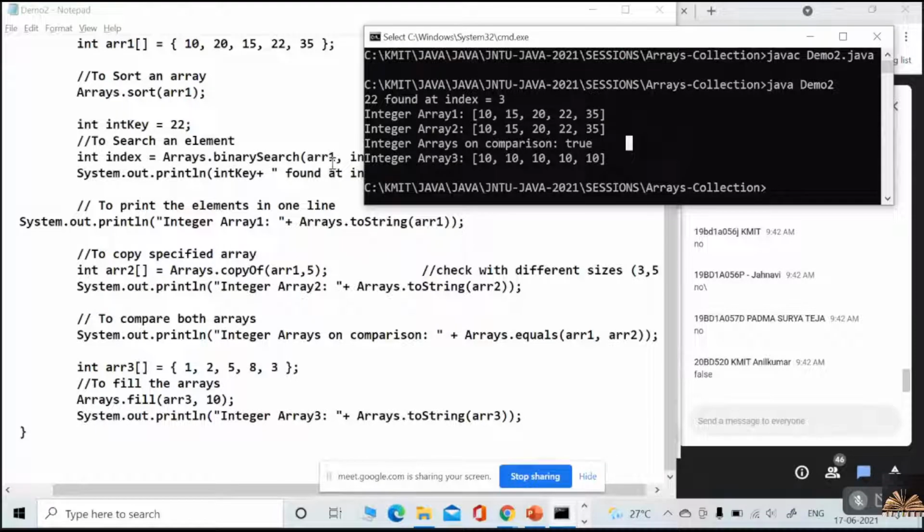First one, sort method. Okay, right. Next, copyOf. Very good. Next method, okay, I'll wait. You have to type, no. Yes, fill method. Binary search method. Very good. Sort, binarySearch, toString, copyOf, equals, fill. Exactly, Parmeshwar. Excellent. Equals method. And one method you forgot.